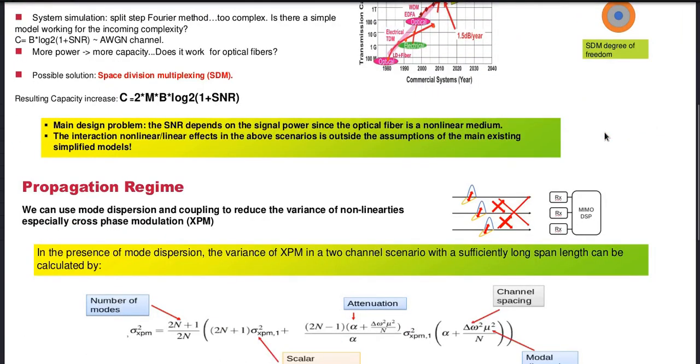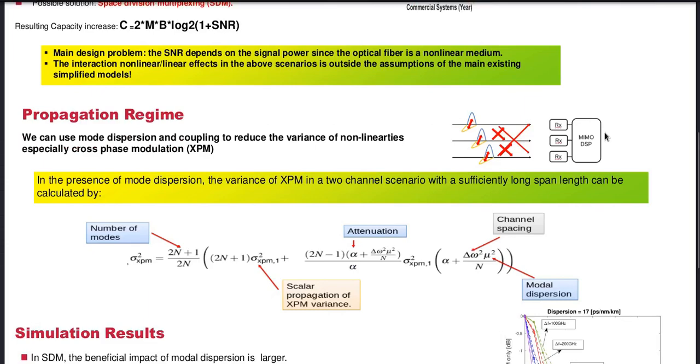For example, we used the scenario of 2 channels, and then this model can be extended to several channels. So in a 2-channel scenario with an ultra long span length, you can find that the variance of XPM can be calculated by the formula shown on the poster. This formula is dependent on the attenuation, the channel spacing and the modal dispersion value.